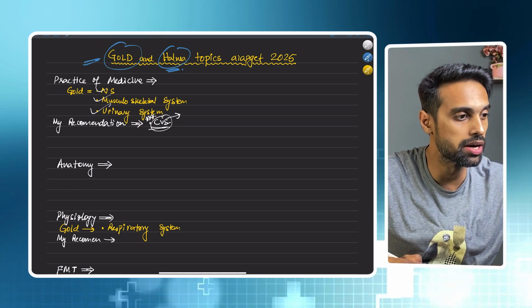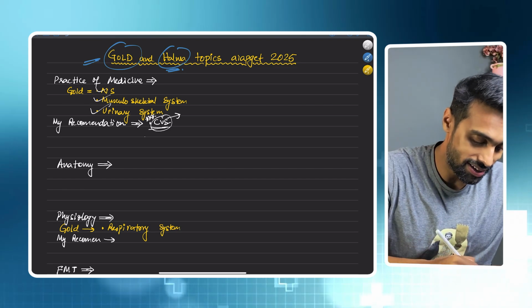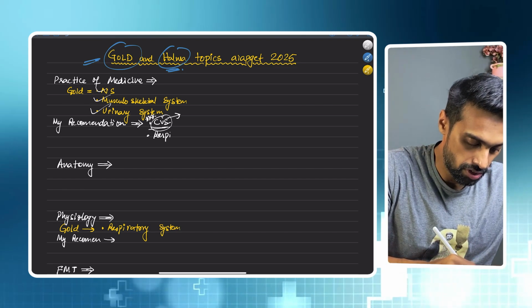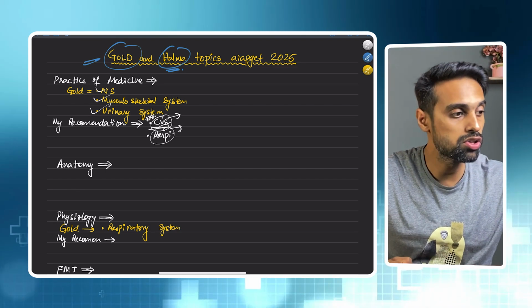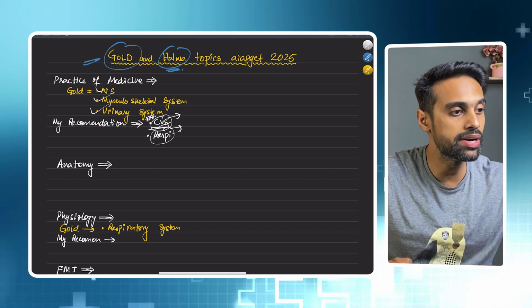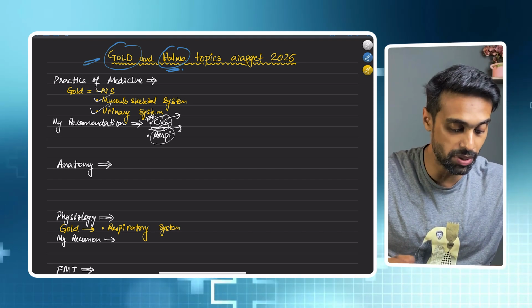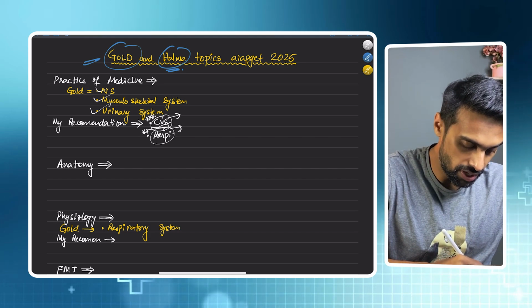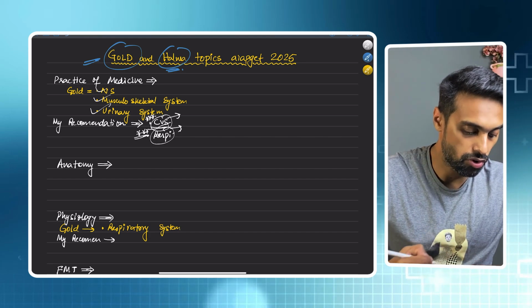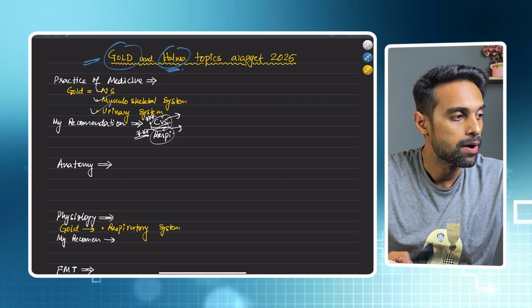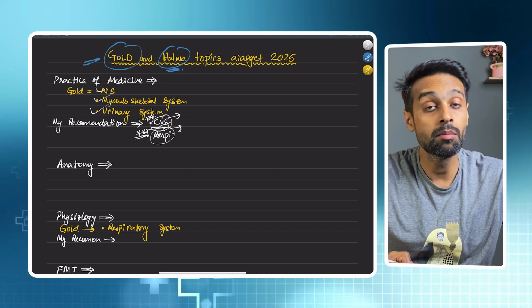CVS is very important. Similarly, the respiratory system also. In 2019, 20, 21, 22, 23 there were questions, but in 2024 there was no question from respi. So again, respi is also 3 star for 2025. Also study the liver and biliary disease.